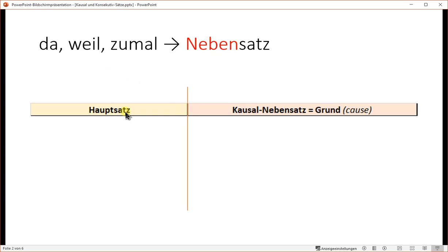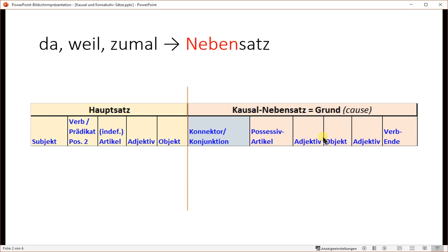So we have a Hauptsatz on the left side, and after that the Kausal Nebensatz. Kausal means there's a cause, a reason for that. On the left side we have the situation, on the right side the solution. This is the structure. You can pause the video and analyze it later.